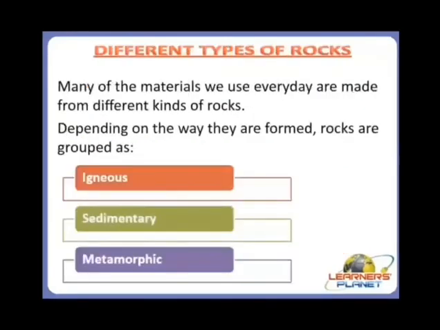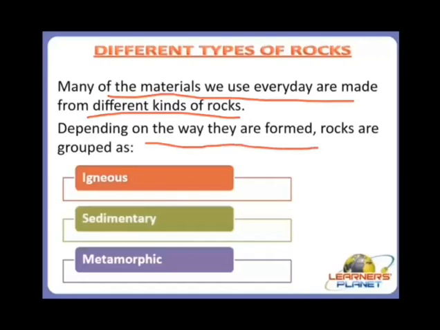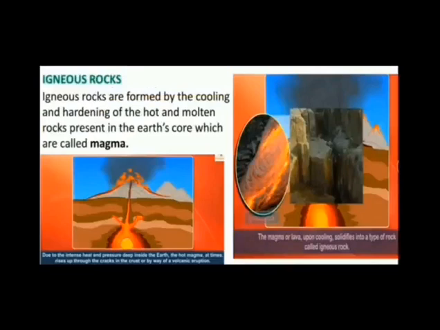Many of the materials we use every day are made from different kinds of rocks, depending on the way they are formed, meaning how the rocks form by themselves in a natural way. Rocks are grouped as igneous rocks, sedimentary rocks, and metamorphic rocks. Okay, so let's discuss the igneous rocks first. So the first rocks are the igneous rocks.